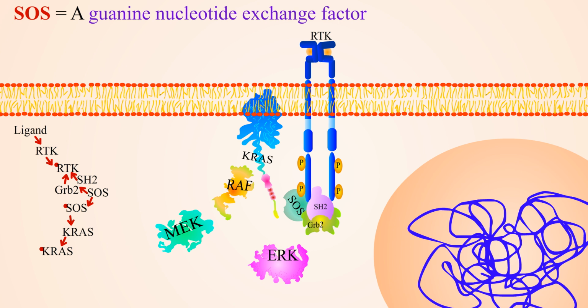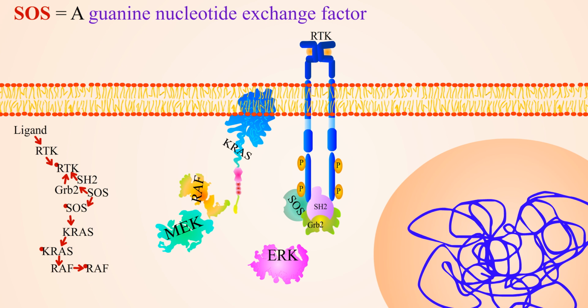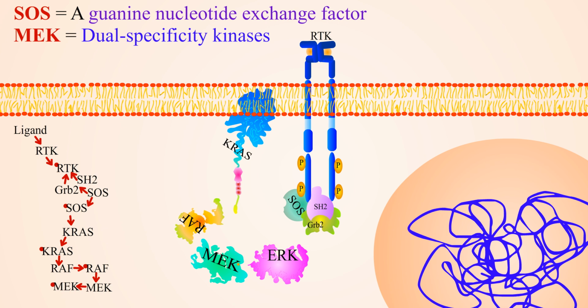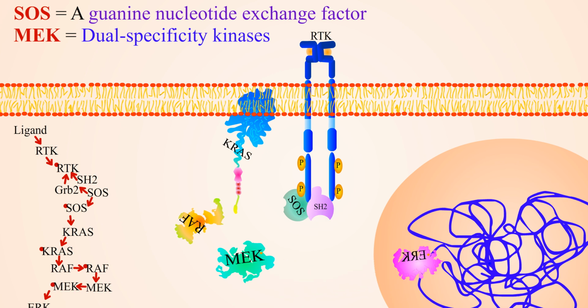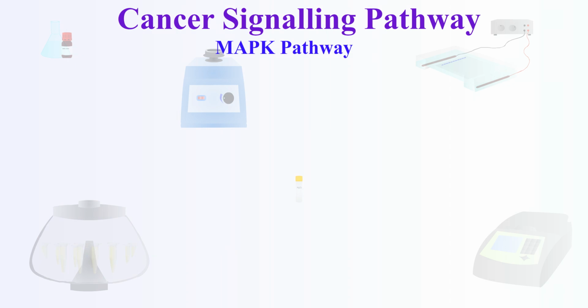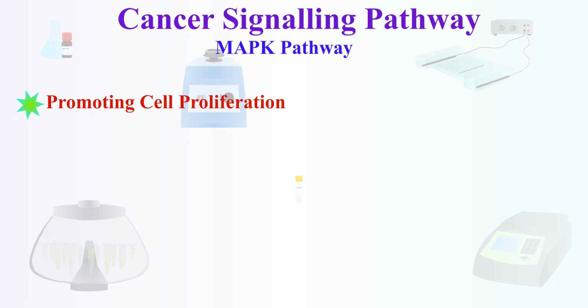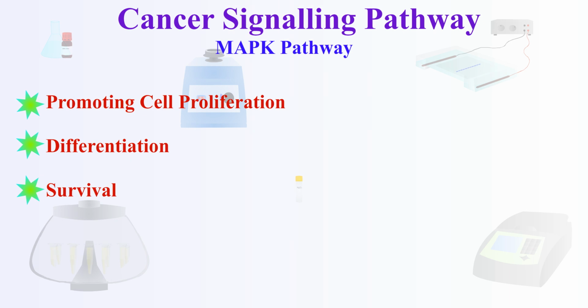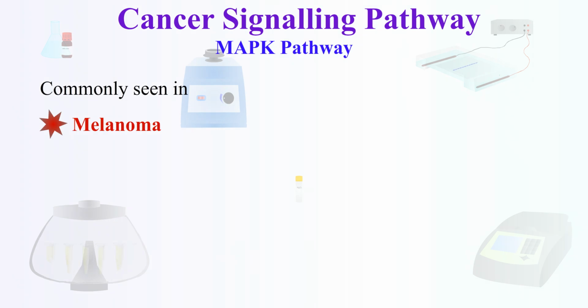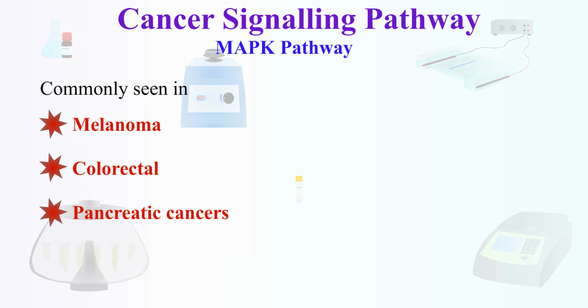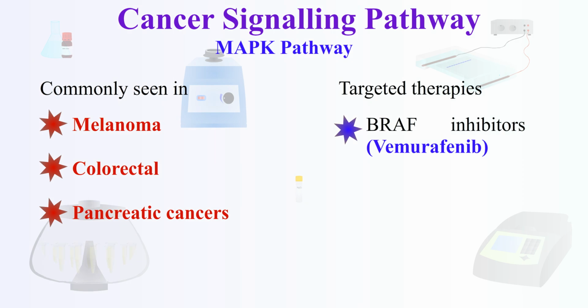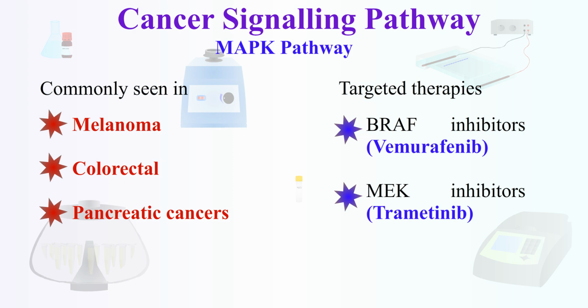RAS-GTP is now active and initiates the downstream kinase cascade. Active RAS-GTP recruits and activates RAF. RAF phosphorylates MEK. MEK1 or 2 are dual specificity kinases that phosphorylate ERK1 or 2, which enter the nucleus and phosphorylate transcription factors like ELK1, CFOS, and CMYC. This leads to changes in gene expression, promoting cell proliferation, differentiation, and survival. Commonly seen in melanoma, colorectal, and pancreatic cancers. Targeted therapies like BRAF inhibitors and MEK inhibitors are used.